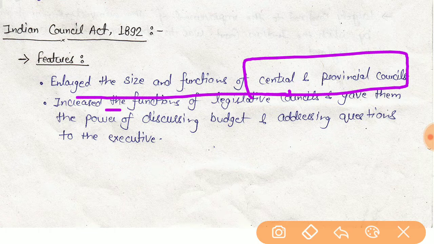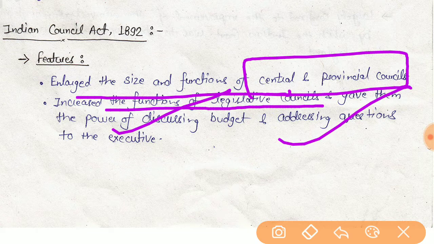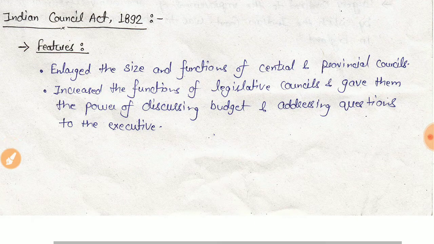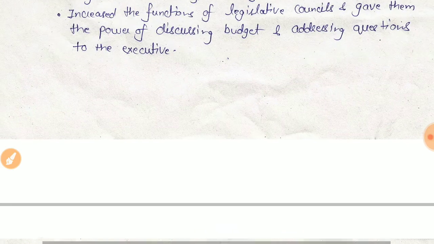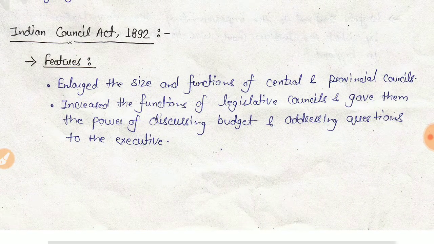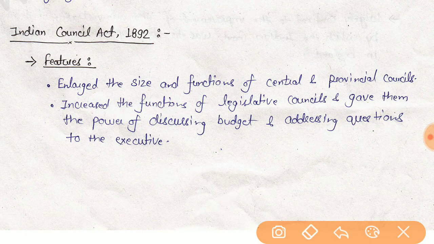It also increased the functions of legislative councils, that is the power of discussing the budget and addressing questions to the executive. Let me tell you one thing about it: it provided for the nomination of some non-official members.